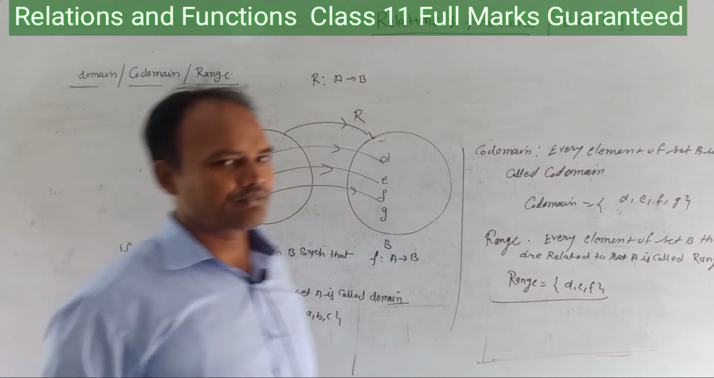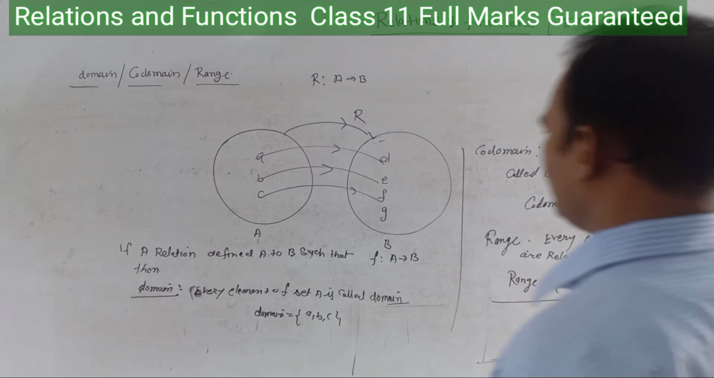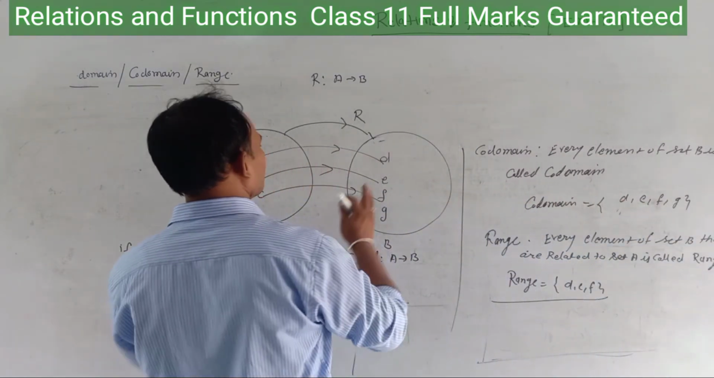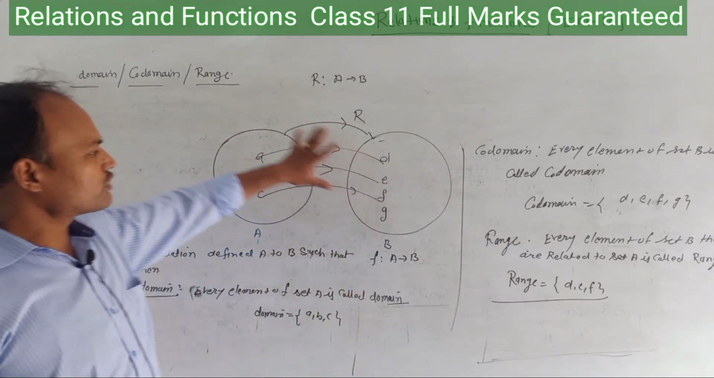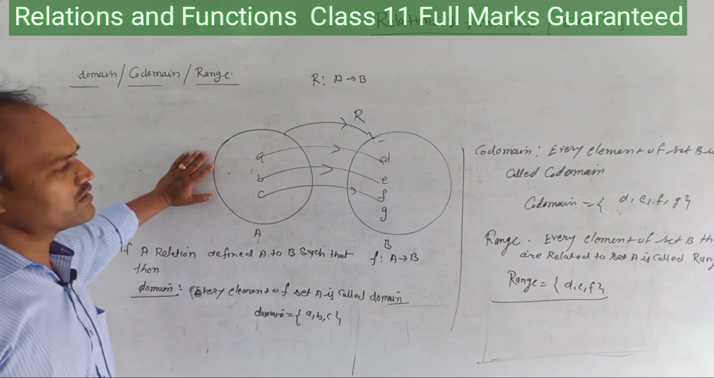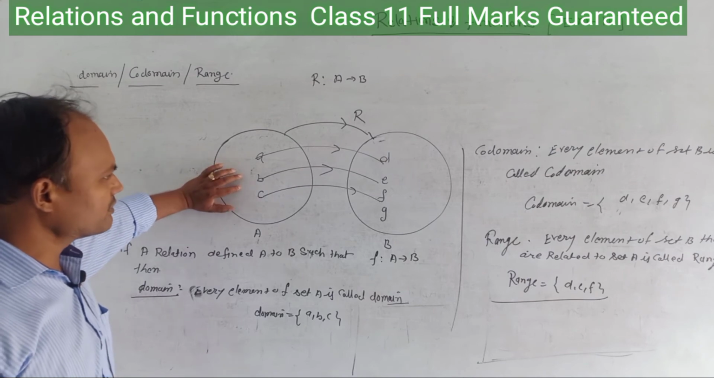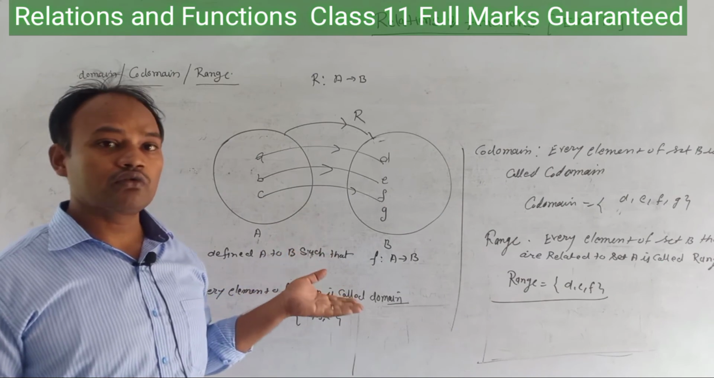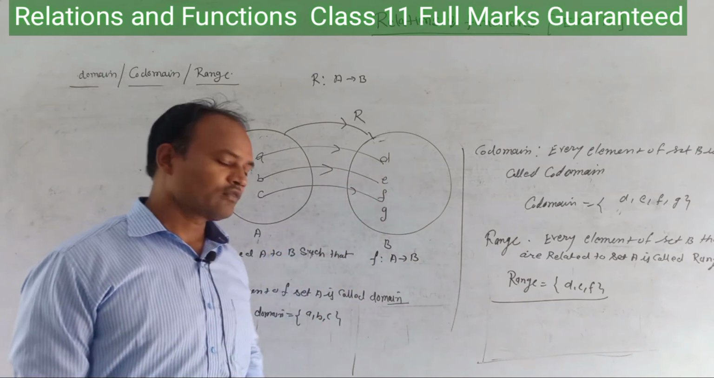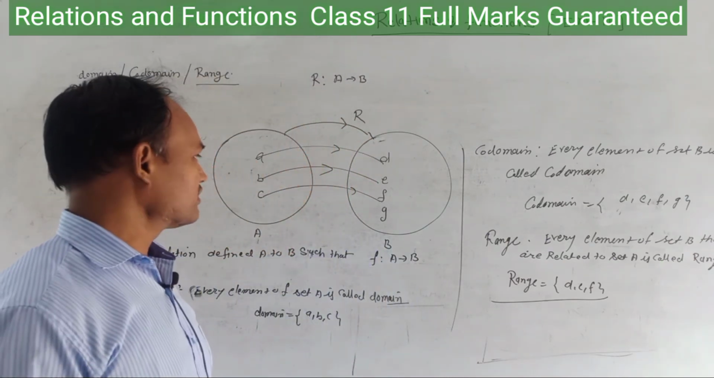Remember, when we are talking about the domain, every element of set A is the domain. Every element of set B is the codomain. And every element of set B that is related to set A is called the range. So the elements of the domain are A, B, C, the codomain is D, E, F, G, and the range is D, E, F.